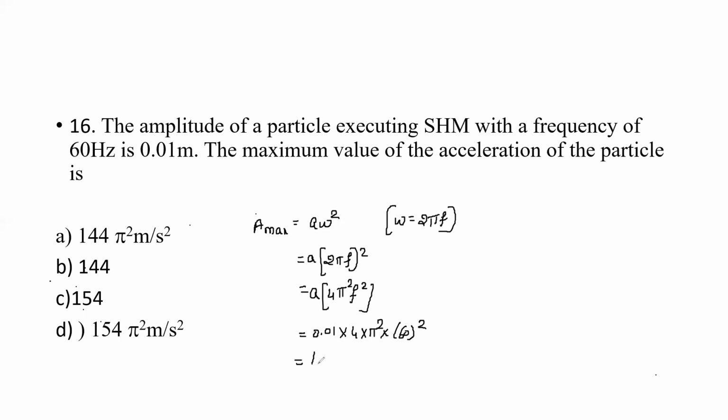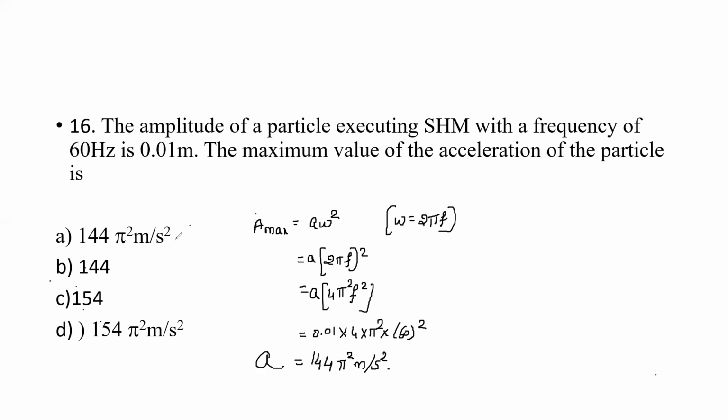After simplification, you will get 144 pi square meter per second square, as it is acceleration.